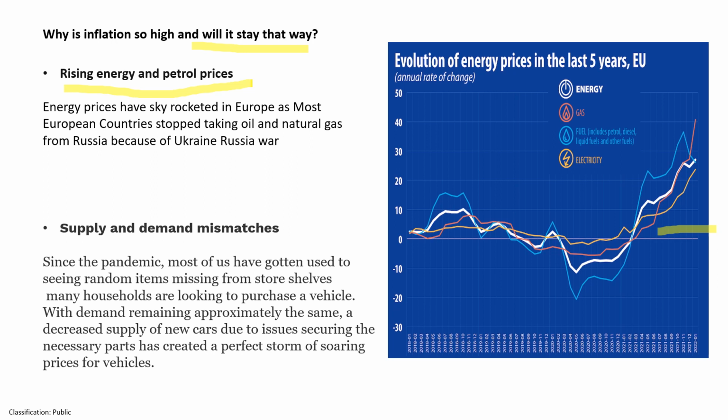Apart from that, there are also supply and demand mismatches. Since the pandemic, most of us have gotten used to seeing random items missing from store shelves, and many households are looking to purchase, for example, a vehicle. With demand remaining approximately the same, there is a decrease in the supply of new cars due to issues securing necessary parts. For example, there was a chip shortage in the semiconductor industry. There is a chip shortage which is causing a lot of crisis in different industries.